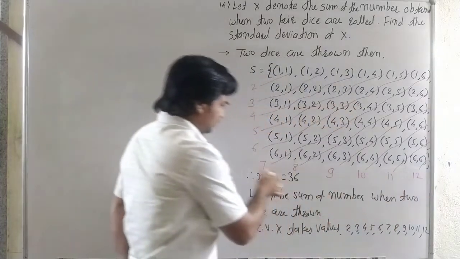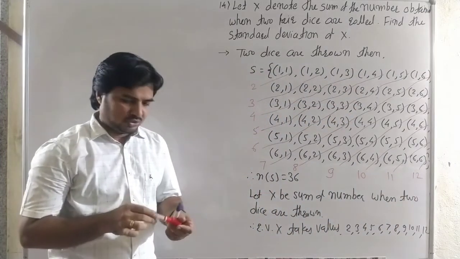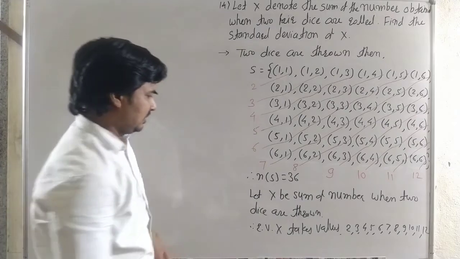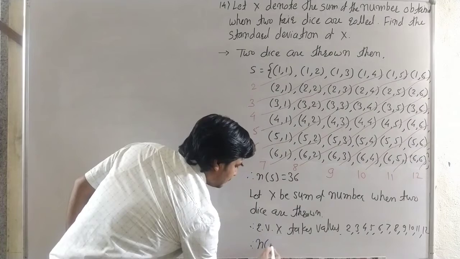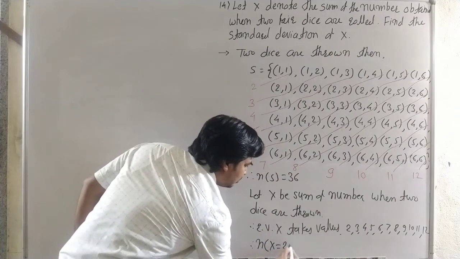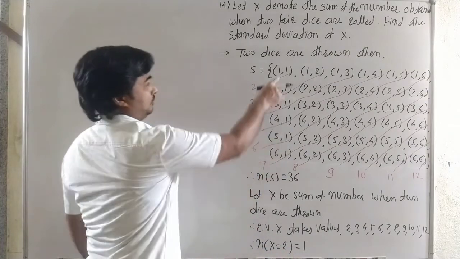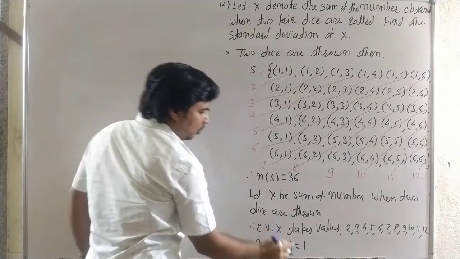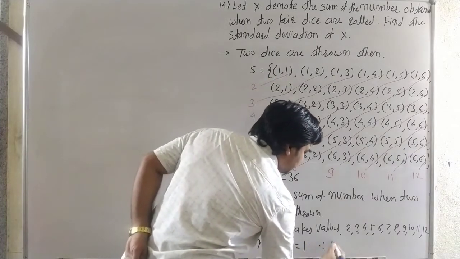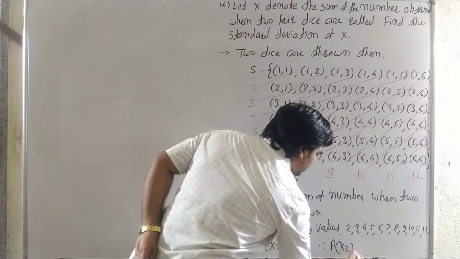These are the sums of the numbers. Now we count these. Therefore x equal to 2, the sum of the numbers being 2, occurs only one time. Then the probability of x equal to 2